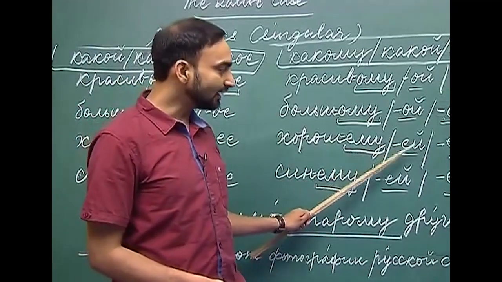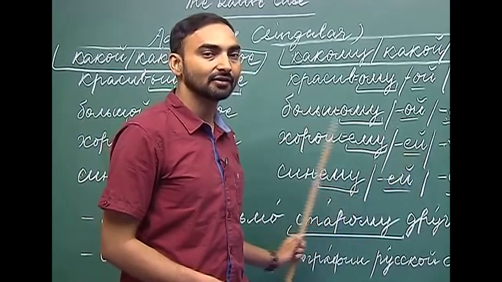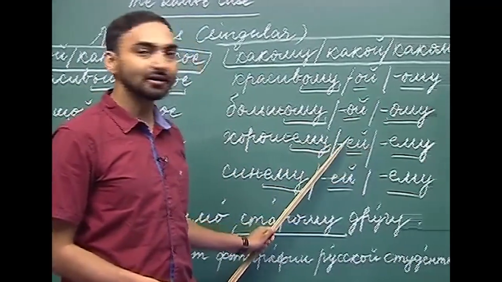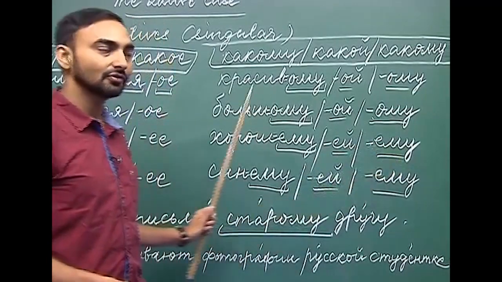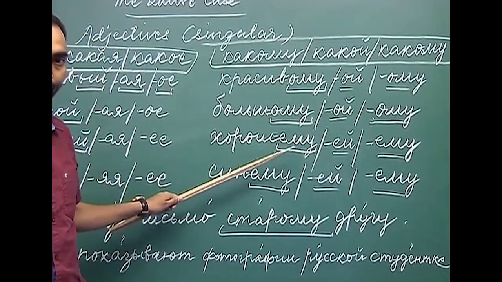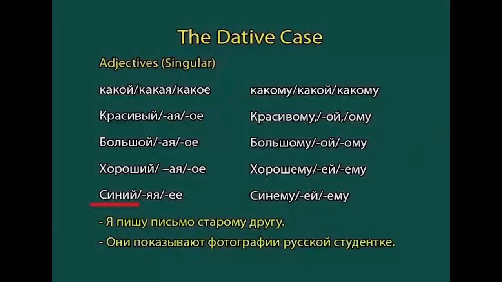Khoroshemu, and here we are not using o and short e, we are using ye and short e. Khoroshemu, khoroshey feminine and khoroshemu neuter. So, there are two endings, omu and emu. So, with khoroshiy we are using emu, not omu.